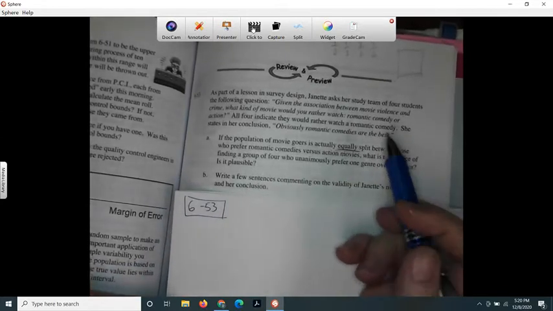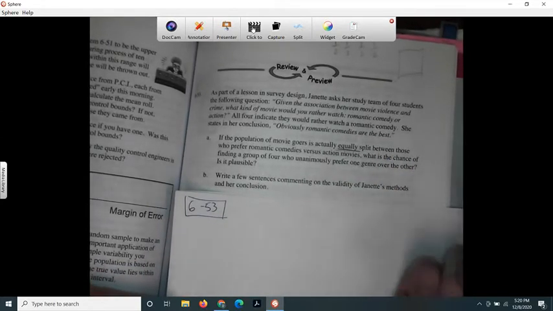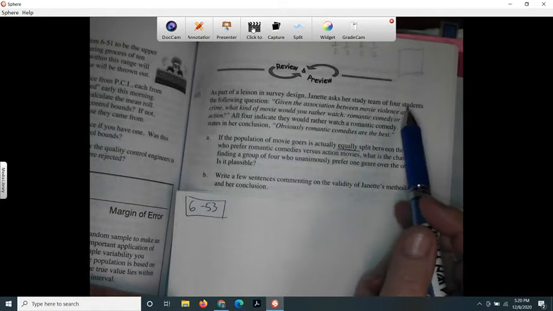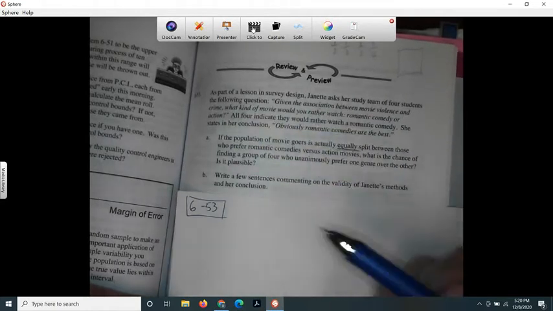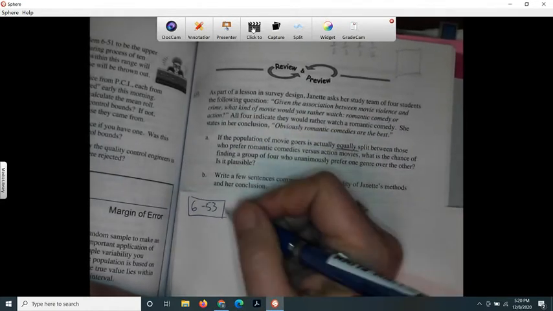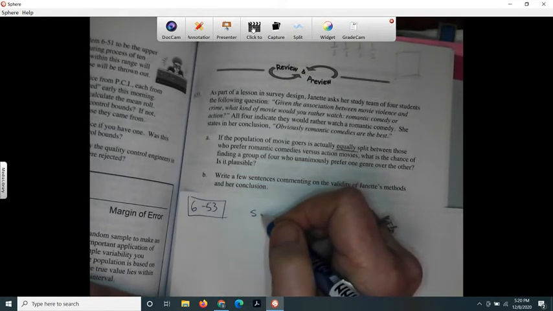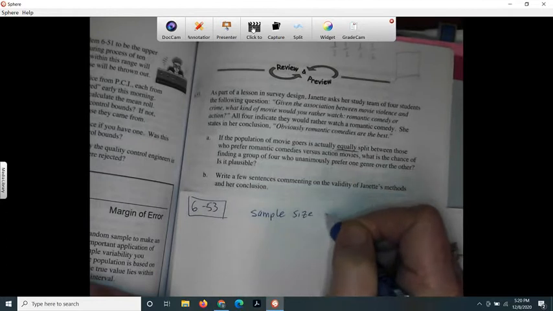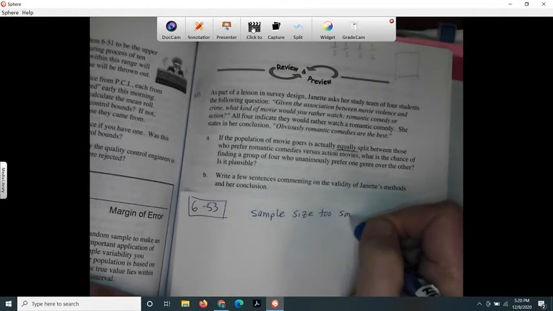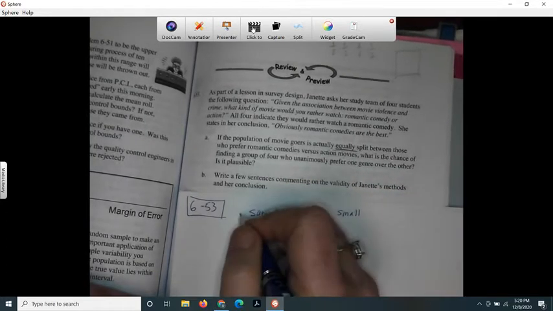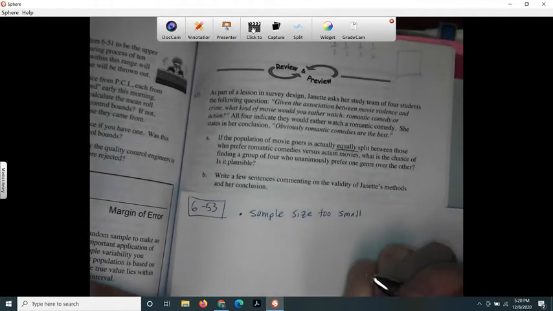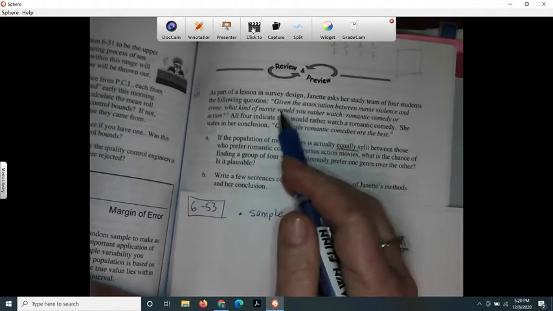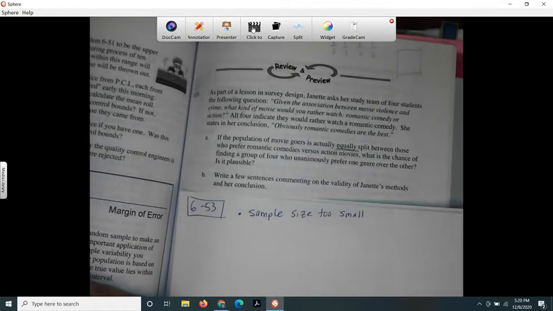We learned about this stuff, I think, in chapter 4. My first problem is that the sample size is too small. She only asked 4 people. That's not really good enough. The other one is that she has bias in her wording.